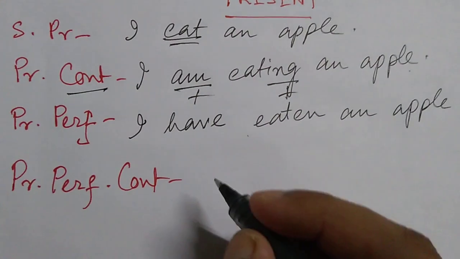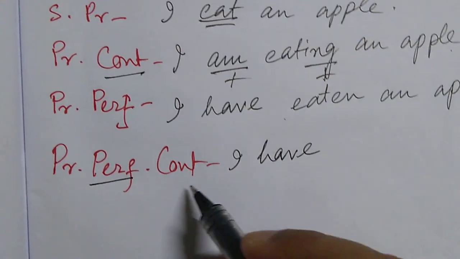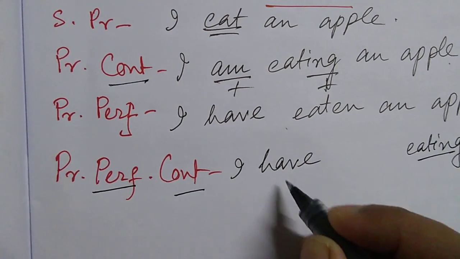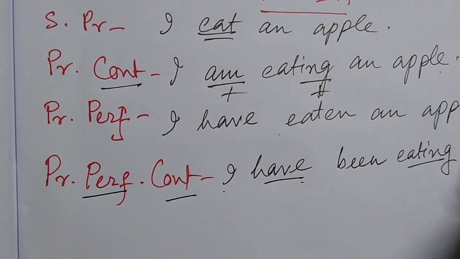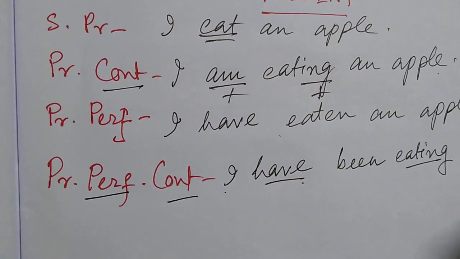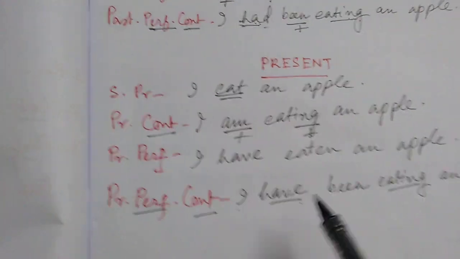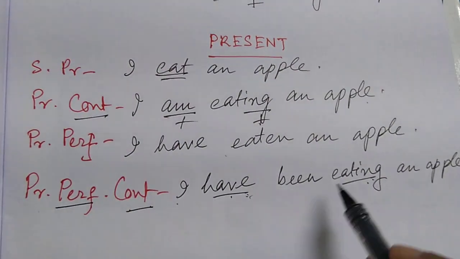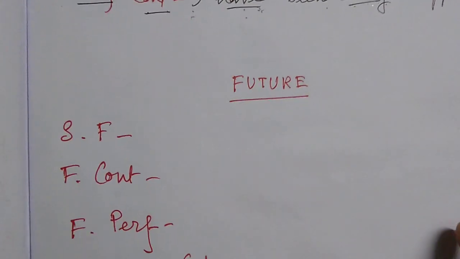Okay. Now for perfect continuous, let us see. I, perfect means have, and now for continuous eating, and to make friends between these two, been, right? So I have been eating an apple. Right? Why did we do that? Present perfect continuous: perfect needs have, ing is for continuous, and to bond these two, been. I have been eating an apple. Okay? So now let's go to future tense.